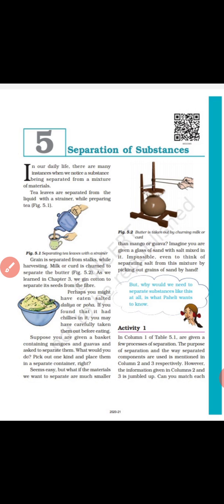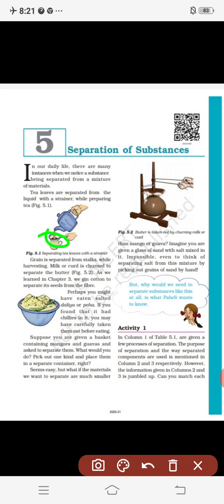You can see in the strainer the unwanted substance, which is tea leaves. We don't want that in the tea, so we separate tea from tea leaves by using the strainer. This is the best example. While preparing tea, in that figure you can see how we have separated tea from tea leaves. Tea leaves are separated from the liquid with the strainer.